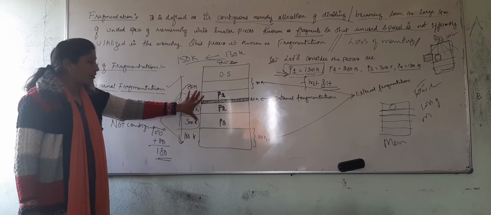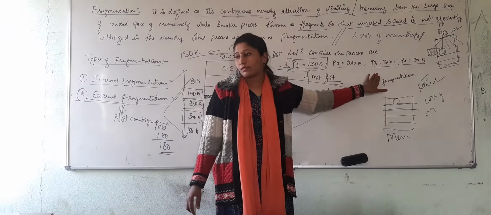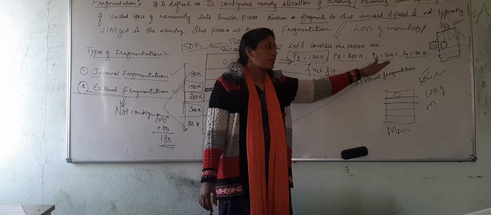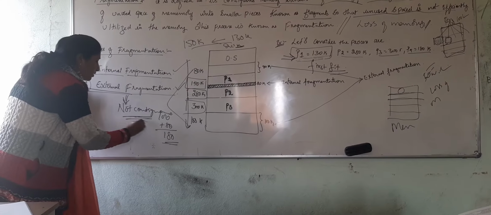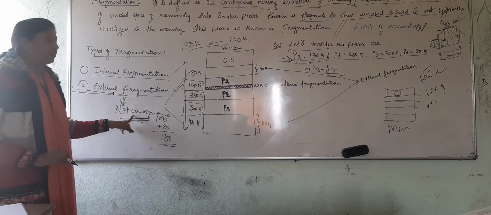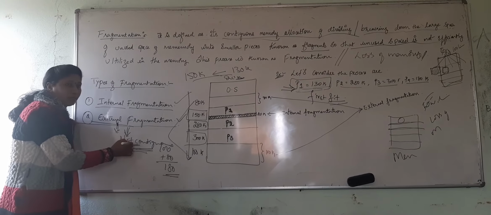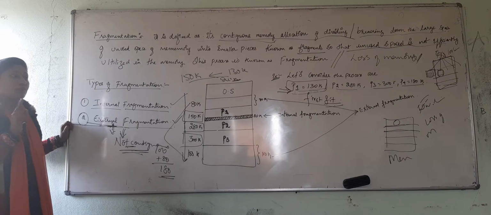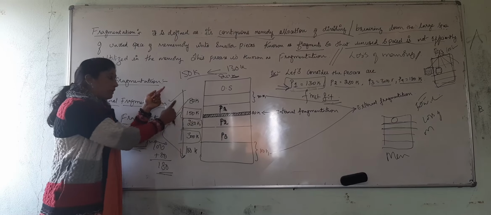The memory allocated should satisfy the requested process. If it is not satisfying, it is because it is not in a contiguous order. External fragmentation normally occurs because though the requested process is 180, the free memory space is not continuous.